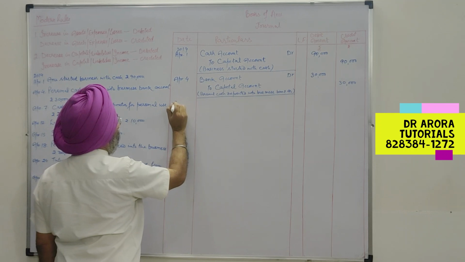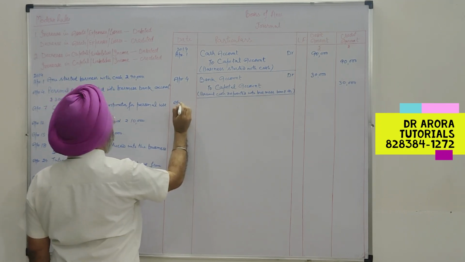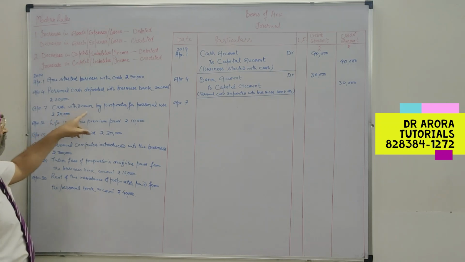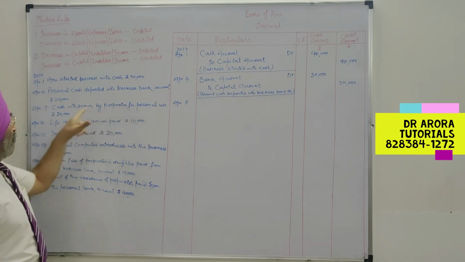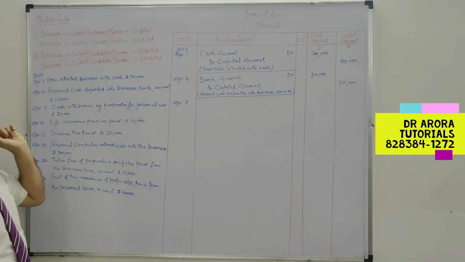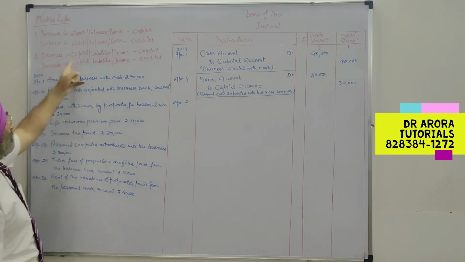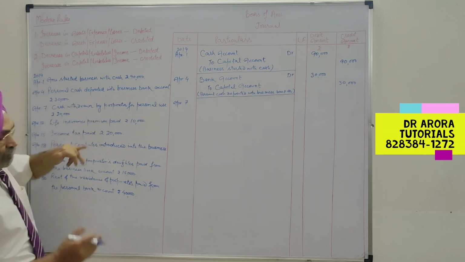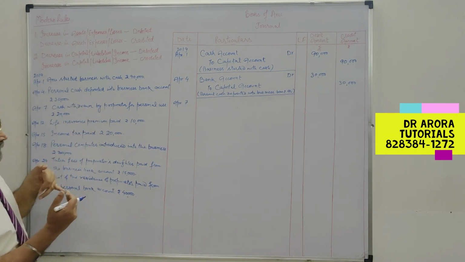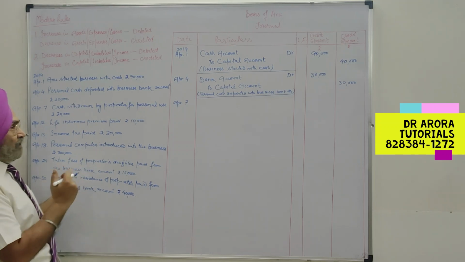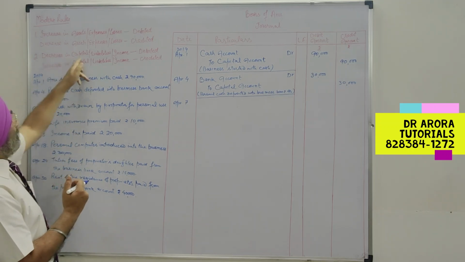Next entry on April 7th. Cash withdrawn by proprietor for personal use. This is withdrawal of capital, a decrease in capital. When money is introduced by the proprietor, capital increases. When money is withdrawn by the proprietor for personal use, then this is a decrease in capital.